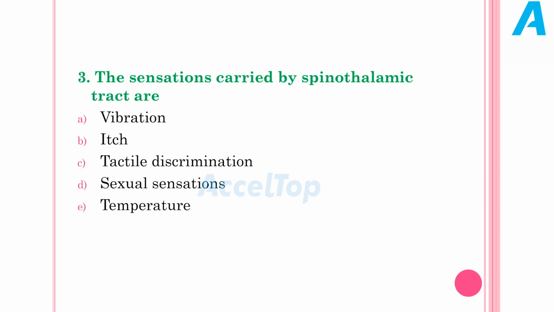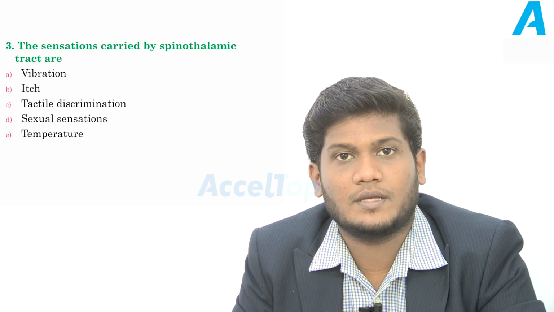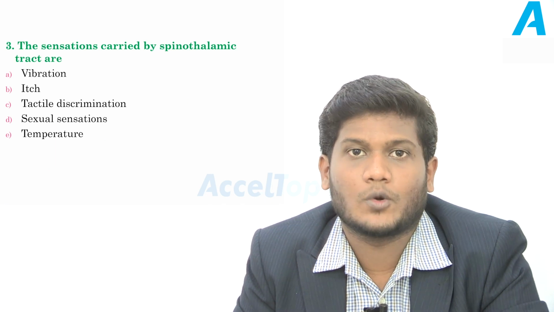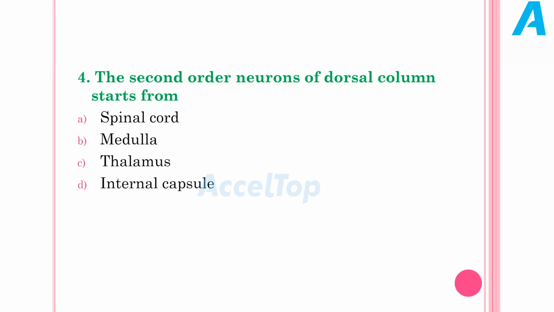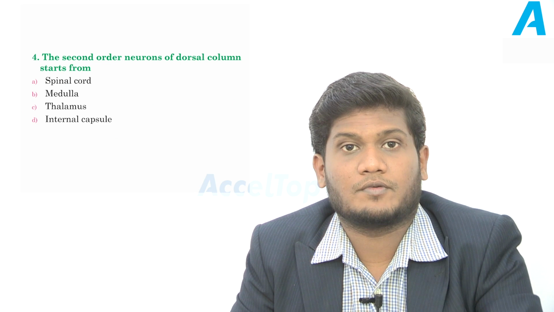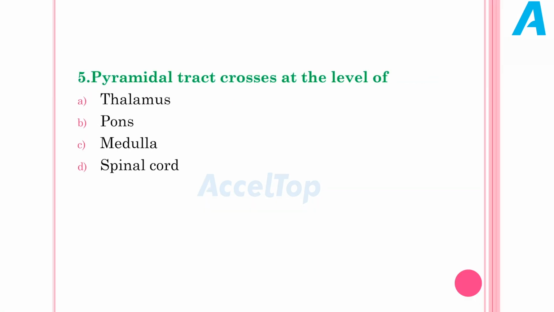Third question: the sensations carried by the spinothalamic tract are. Options are vibration, itch, tactile discrimination, sexual sensations and finally temperature. It is a PGI type of question where we have more than one answer. The next question: the second order neurons of the dorsal column start from. The options are spinal cord, medulla, thalamus and internal capsule. The last question before entering into our topic: the pyramidal tract crosses at the level of. The options are thalamus, pons, medulla and spinal cord.